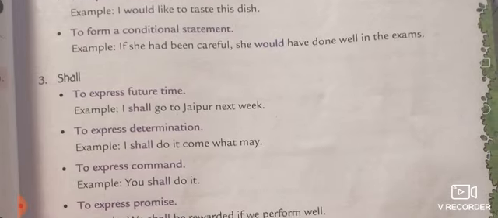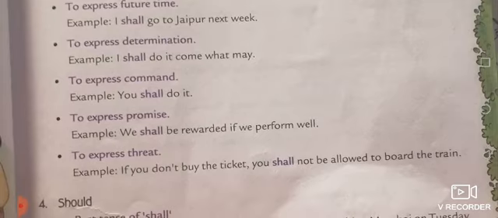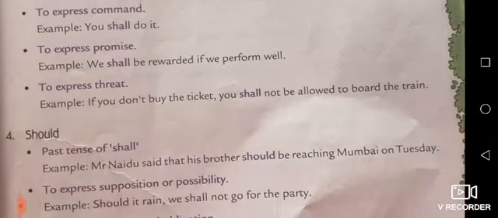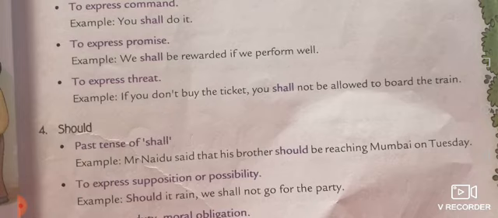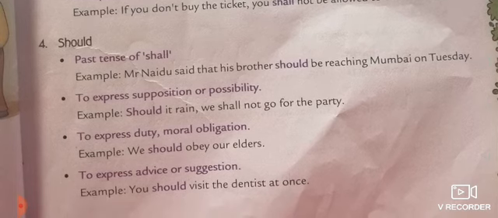Next is shall. To express future time, determination, command, promises, threat, we use shall. And should is the past form of shall.